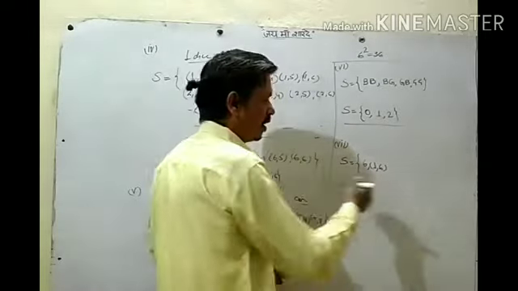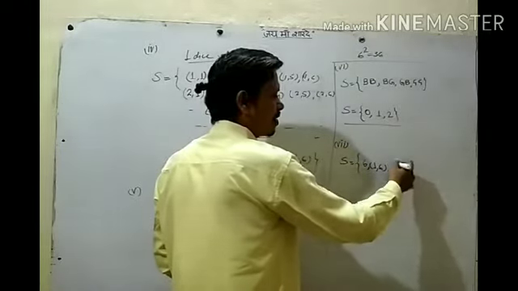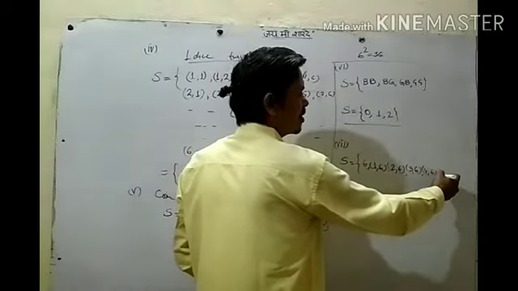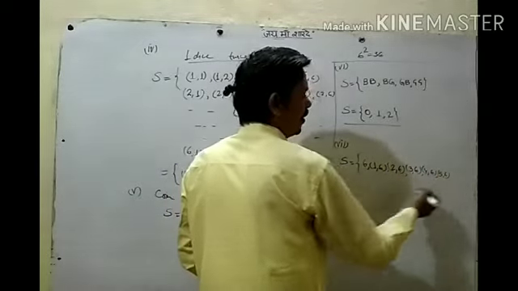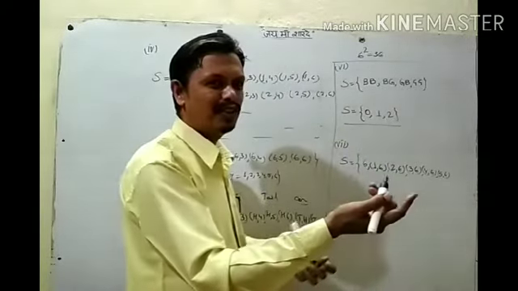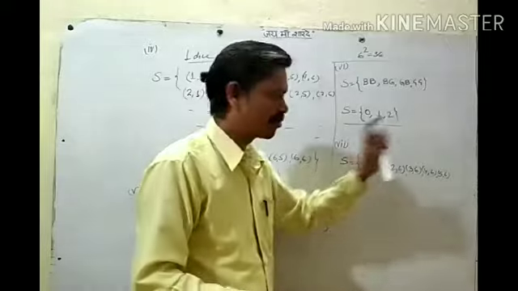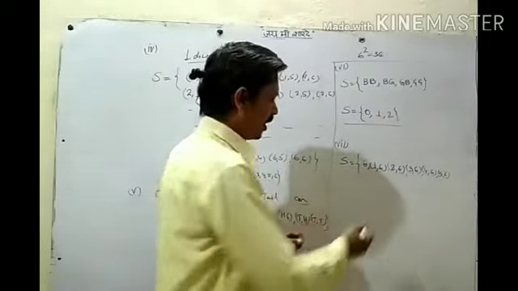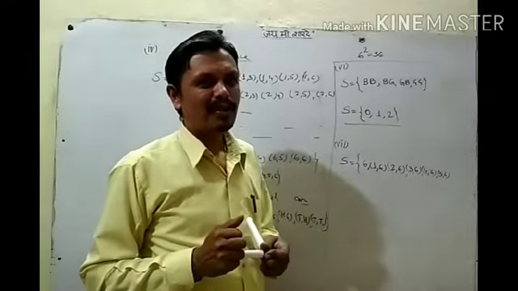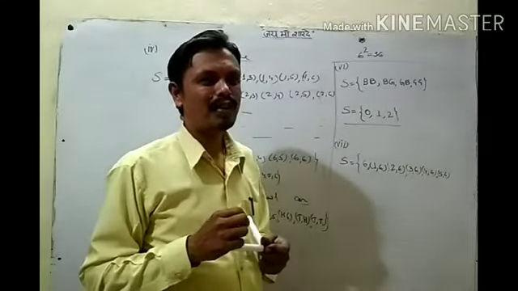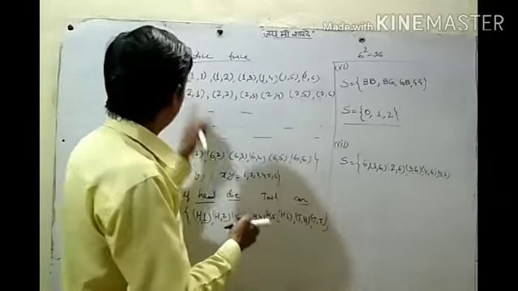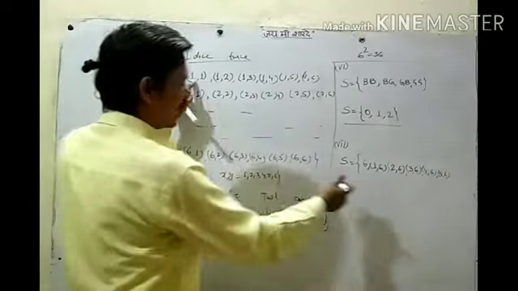This is the possibility. First time 2, second time 6. First time 3, second time 6. First time 4, second time 6. First time 5, second time 6. First time 6, second time 6? If we get first time 6, no need to throw again. So that case will not come. Then it is not necessary that second time we'll get 6. Maybe third time. So what will be in the first 2 times? First 2 times can be 1, 1.